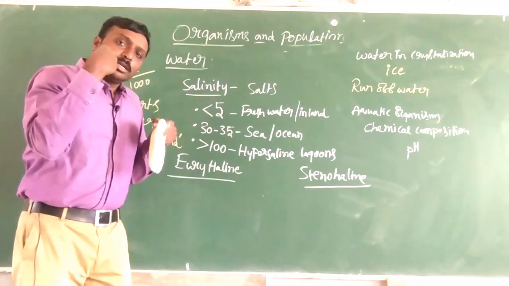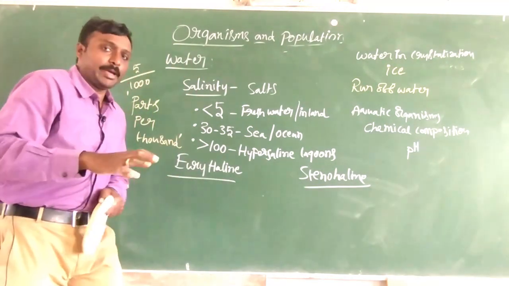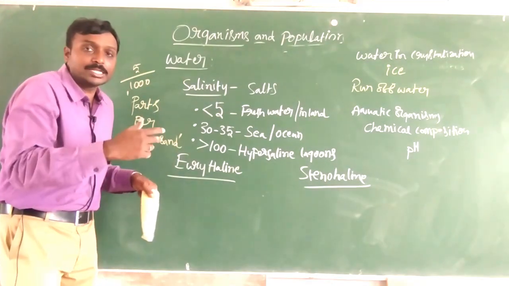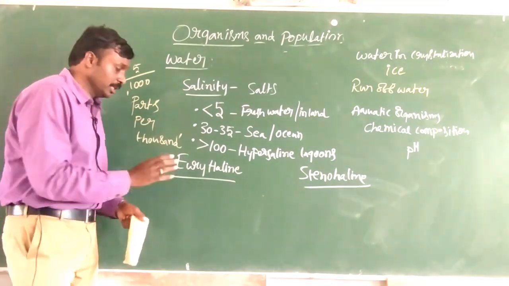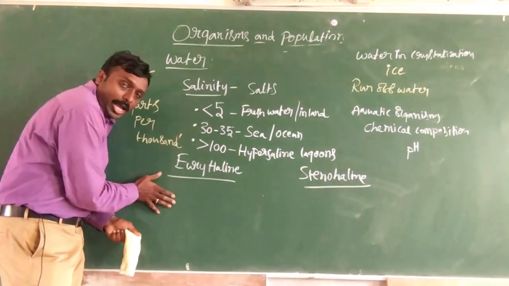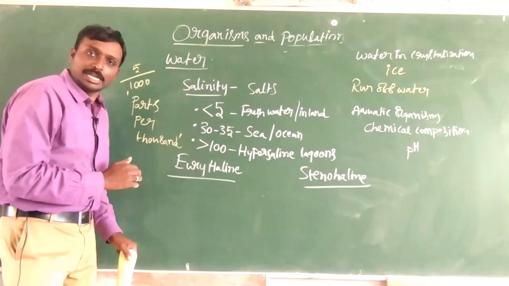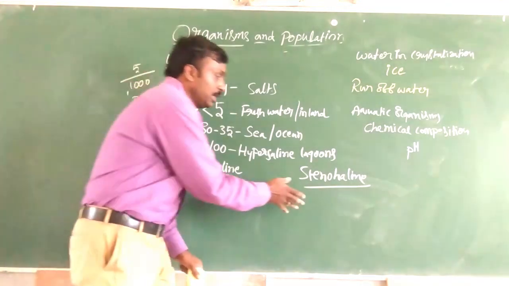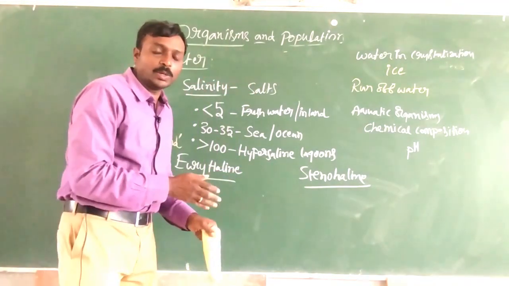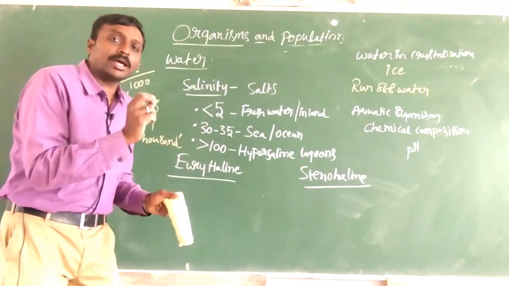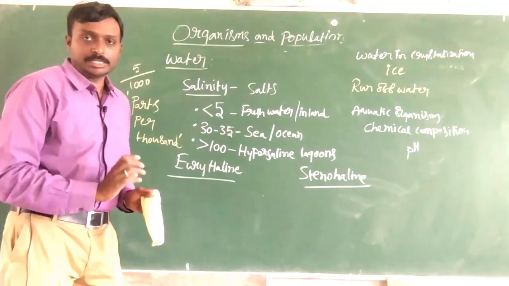Even the statements remain the same. Euryhaline: wide range of salinity tolerance, organisms have tolerance against a wide range of salinity concentrations. And stenohaline: organisms have tolerance to a narrow range of salt concentrations.